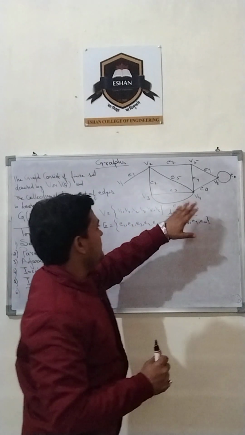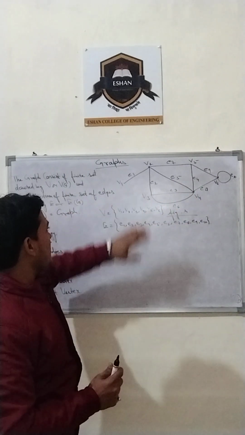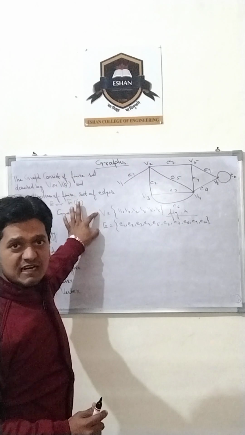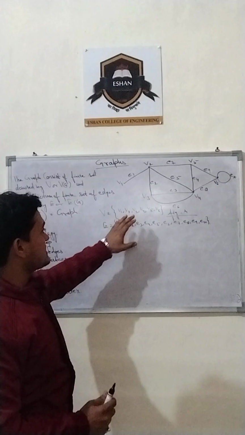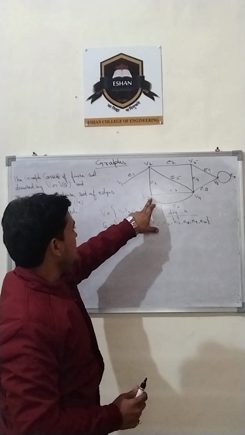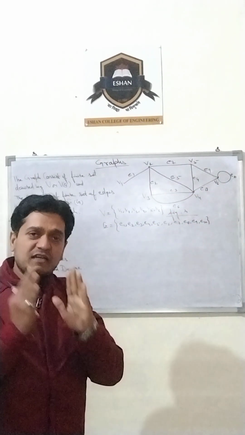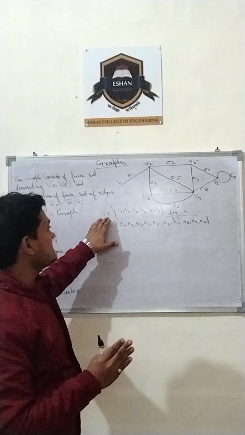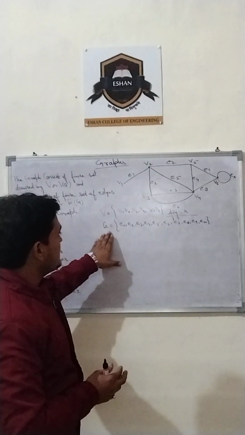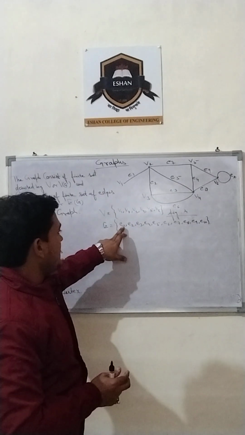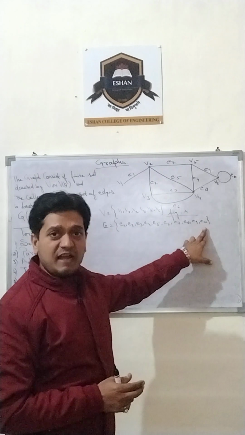This is a graph in which there is a certain set of edges and vertices. In this graph, if we draw the set of vertices, first the number of vertices is 6: V1, V2, V3, V4, V5 and V6. This is a set of vertices. In the vertex set, there are 6 vertices. If we talk about edges, then the edges are edge 1, 2, 3, 4, likewise up to 10 edges.